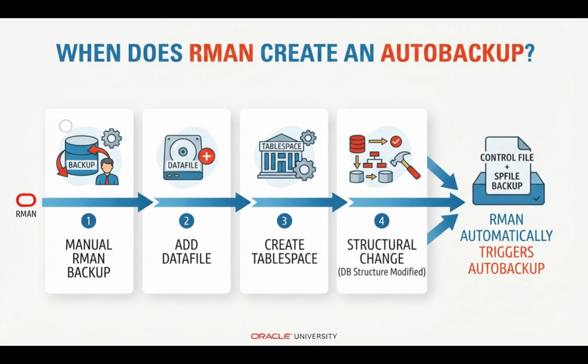The big advantage here is automation. As DBAs, we don't want to depend on remembering every individual control file change. RMAN can create control file autobackups after backup operations and after certain structural changes. For example, changes involving the database structure can result in an autobackup being created. The important point is that this happens automatically once the feature is enabled. That gives us an additional layer of protection without having to manually back up the control file every time.